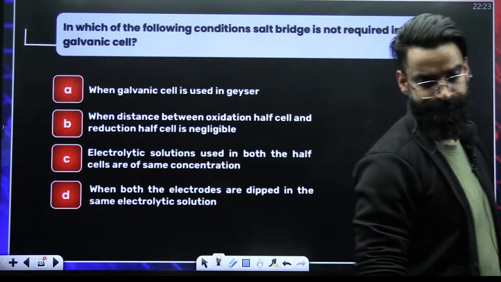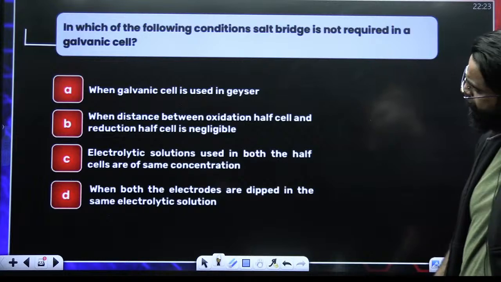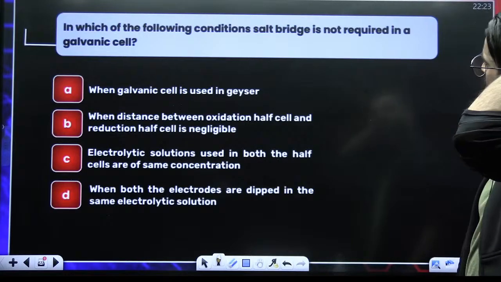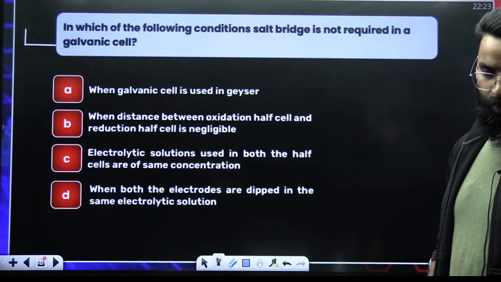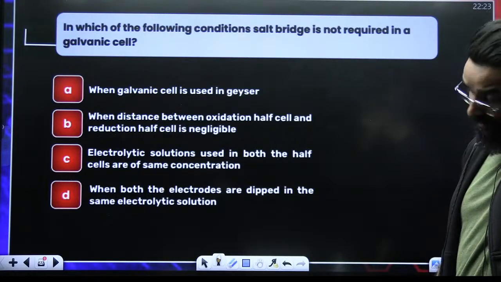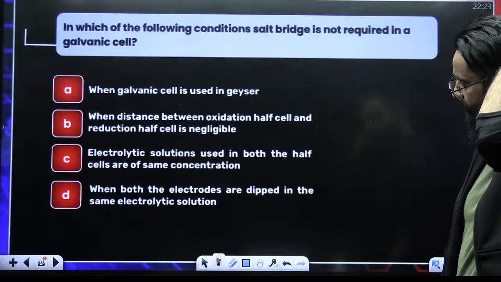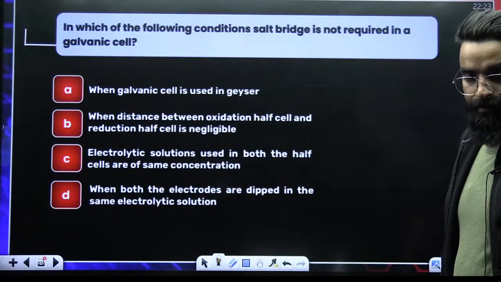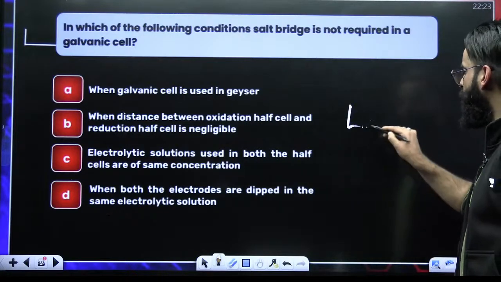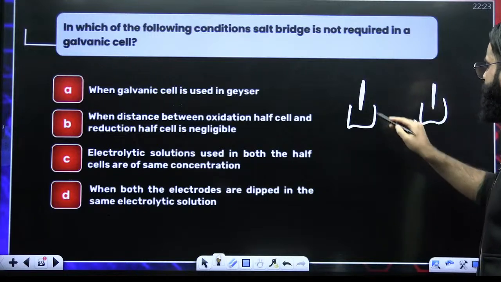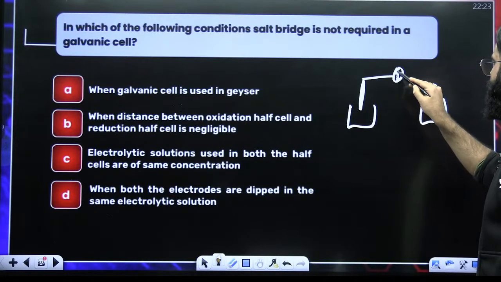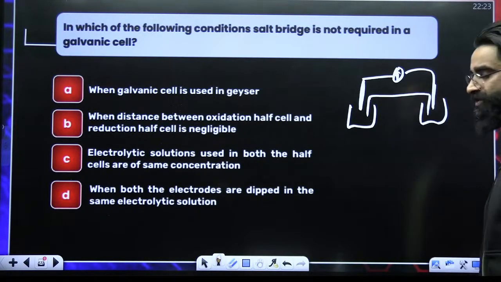This is a theoretical question. This at least you should know. In which of the following conditions is a salt bridge not required? When do you not require the salt bridge? A salt bridge is required when you have two different electrolytic solutions, right? When you have two electrolytic solutions kept in two different containers, at that time you require the salt bridge.